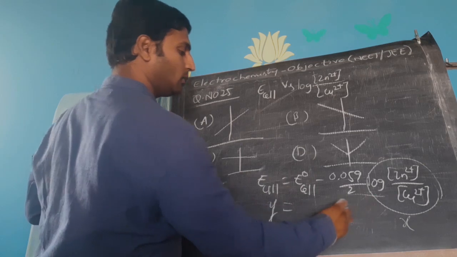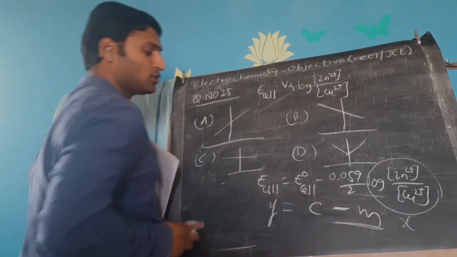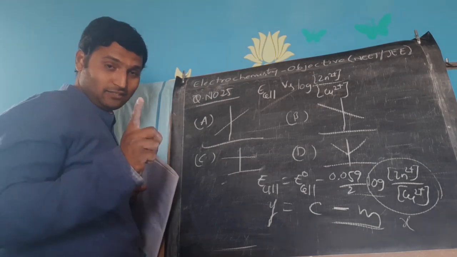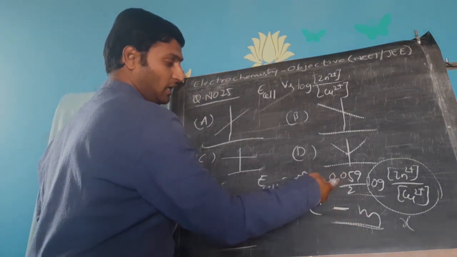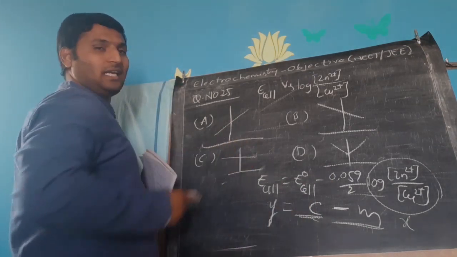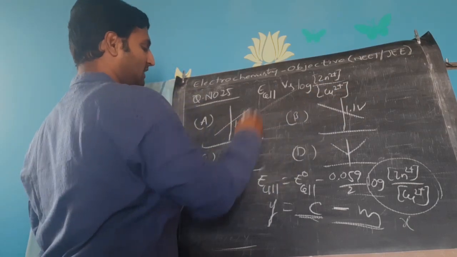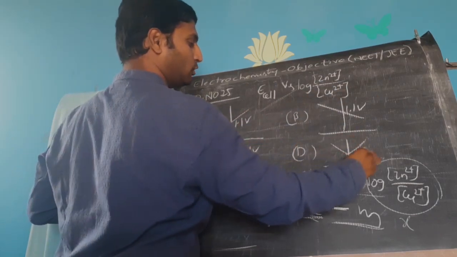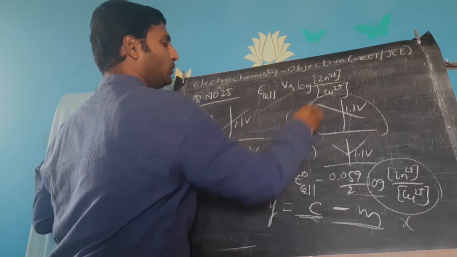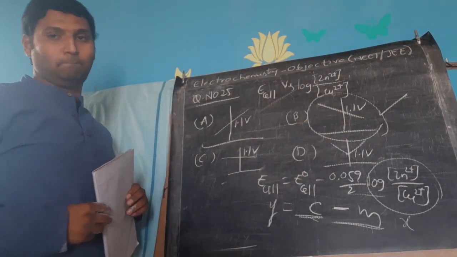So y is equal to minus mx plus c, right? You are supposed to get what kind of slope? Negative slope, where the slope value is equal to 0.059 by 2 and the intercept is supposed to be E naught cell. And E naught cell for Daniell cell is 1.1 volts. So everywhere he has given the intercept to be 1.1 volts only, of course. But the graph where you get negative slope is the correct graph. That will be your option B.